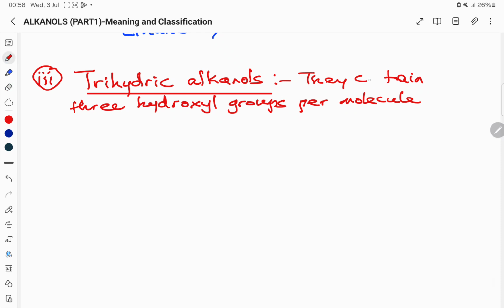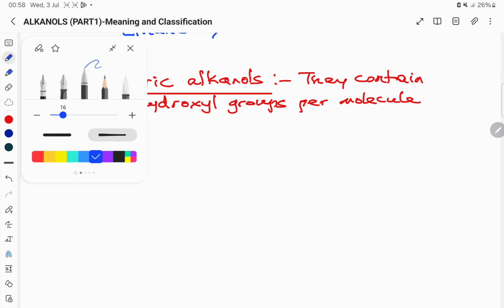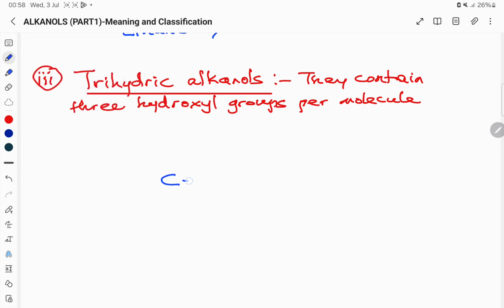Let's look at an example to show that. For instance, let's consider an alkanol that has three hydroxy groups. We are looking at this to illustrate a trihydric alkanol. There is OH on this carbon, another OH on the second carbon, and there is OH on the third carbon atom.